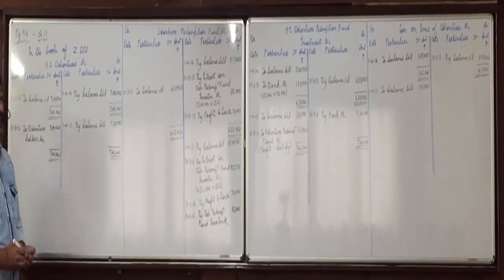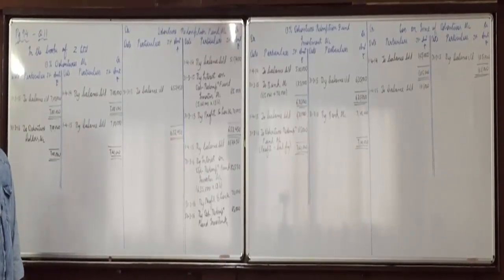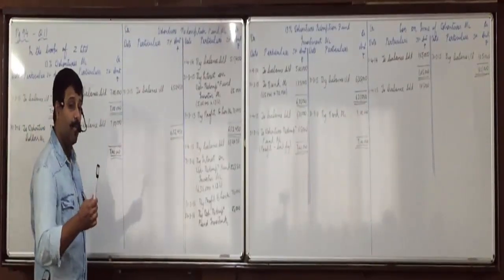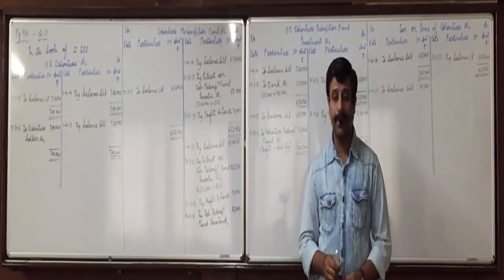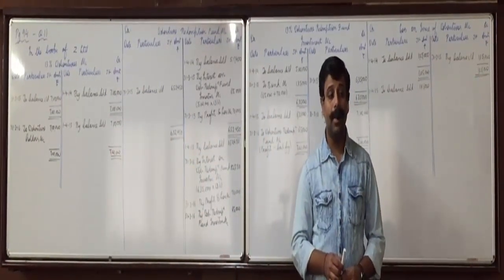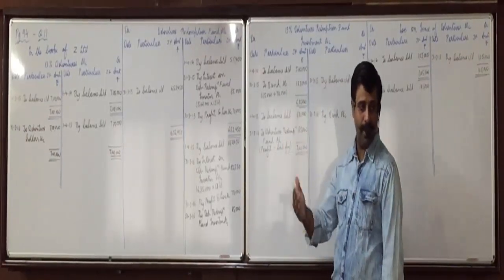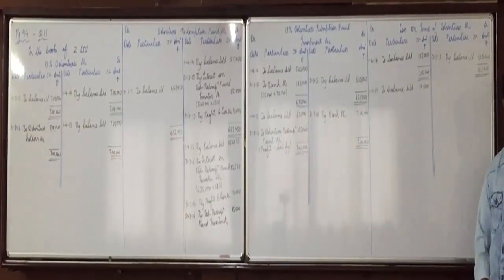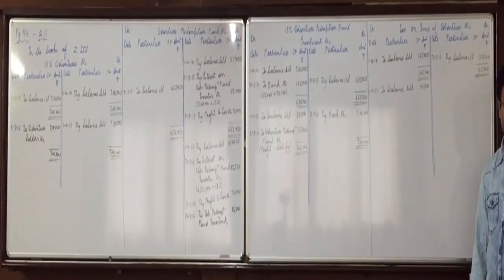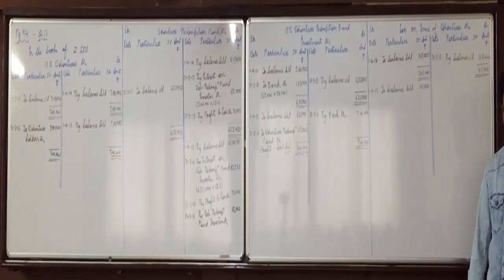Otherwise in the debenture holders account we would have written on the credit side: by 13% debentures and also by premium on redemption account. Okay, debentures, premium on redemption to debenture holders. Now, after the redemption, what is the payment entry? Debenture holders to bank. But we are not making the debenture holders account, so that posting will not come.